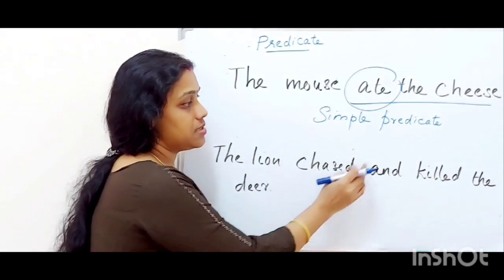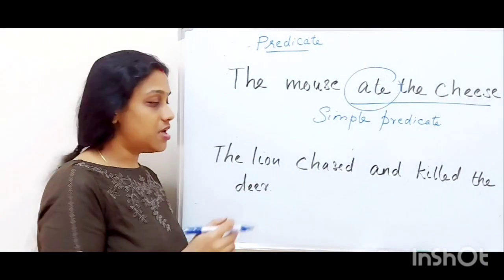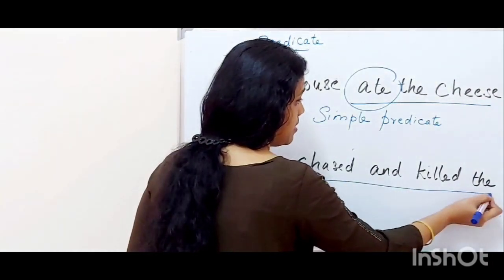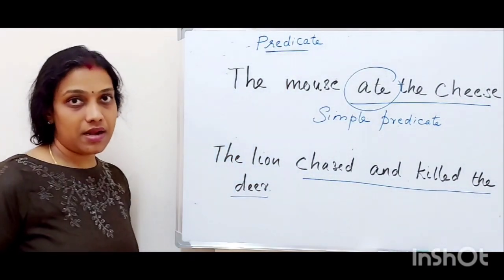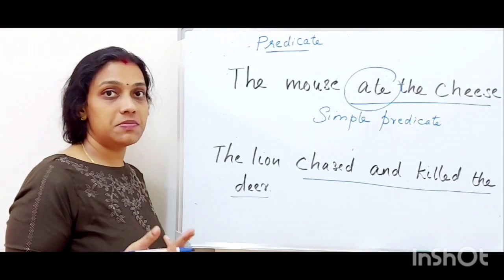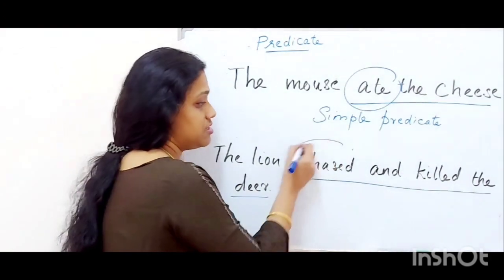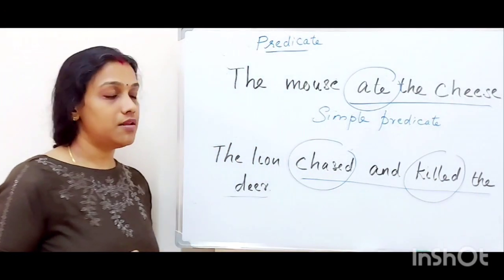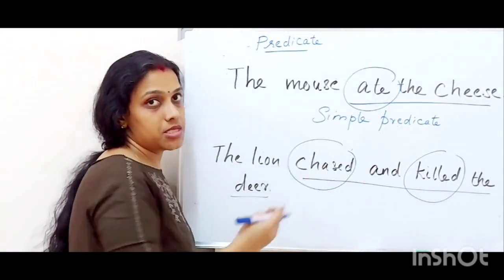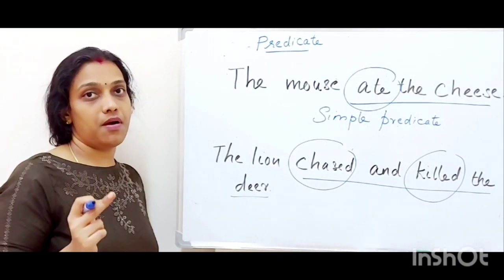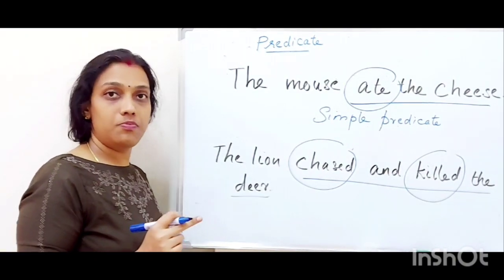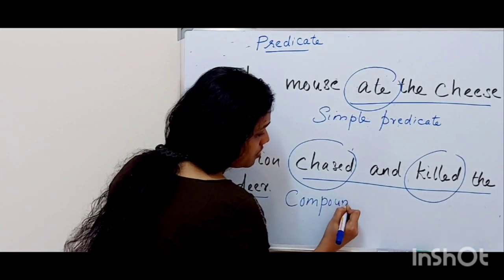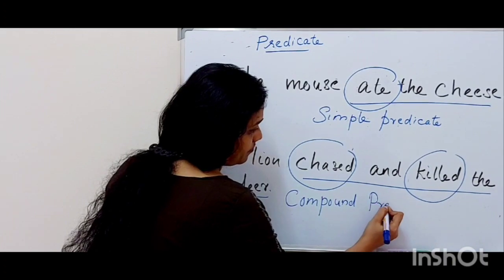Now let us see the second one. The lion chased and killed the deer. Who is the subject here? Lion is a subject. And what is the activity of subject? That is chased and killed the deer. That is the predicate part. And how many verbs are there in this predicate part? Chased is a verb, then killed is another verb, right? So in the predicate part, there are two verbs. So if there are two verbs in the predicate part, that is known as a compound predicate. So this is the compound predicate.